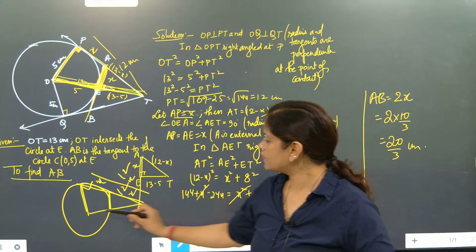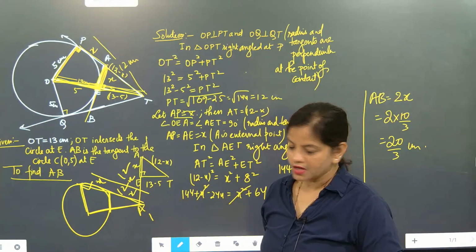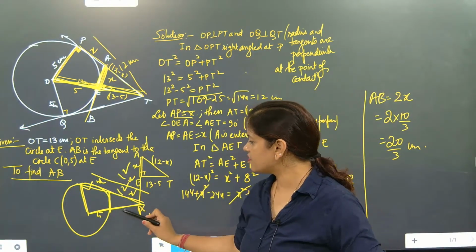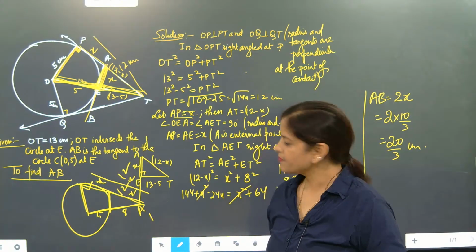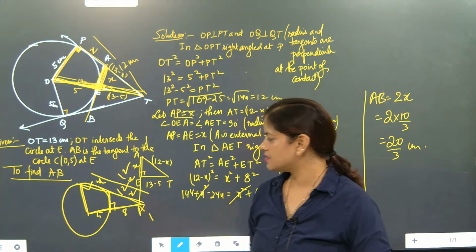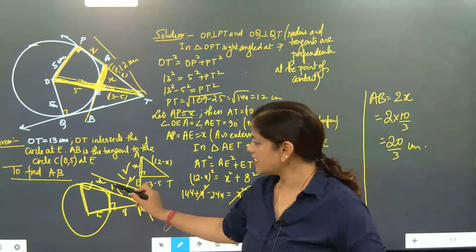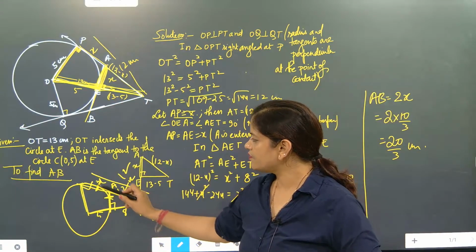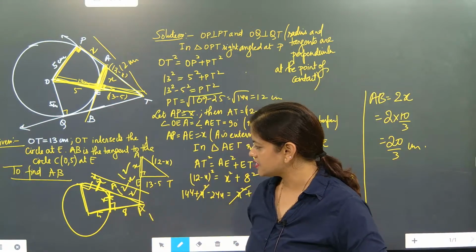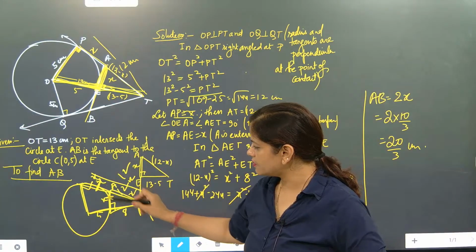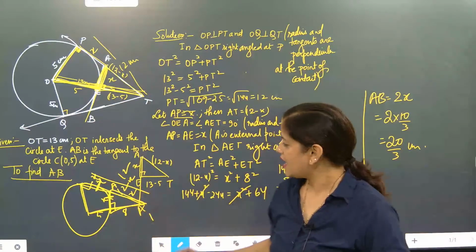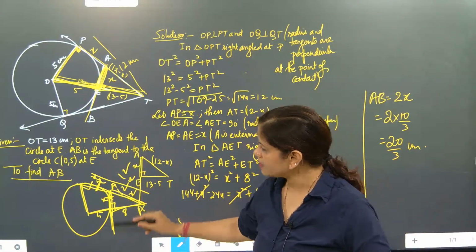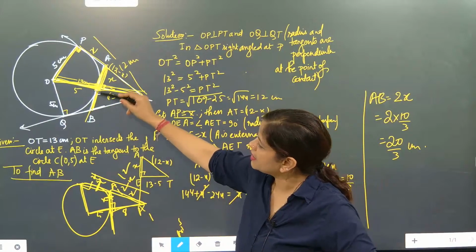Now total length is given 13. So if this is 5, then this one will become 8. After that, since A is the external part, this length will be equal to this length. So if this is x, this one will become x. So use Pythagoras theorem to get this x. And beta, this total is double because this is exactly double of it.